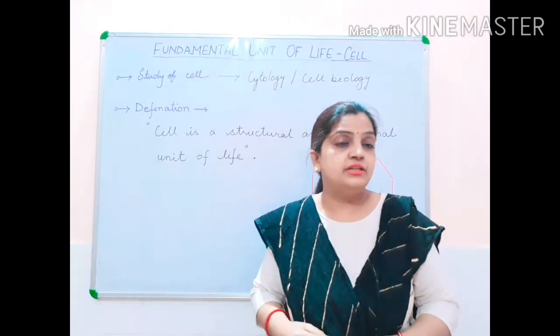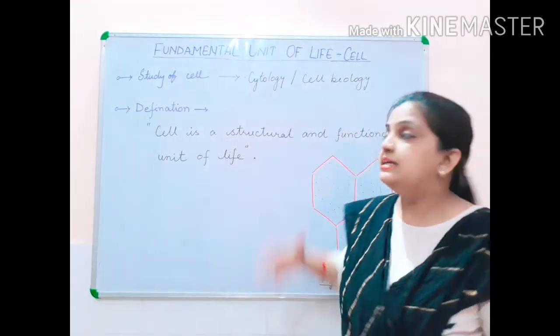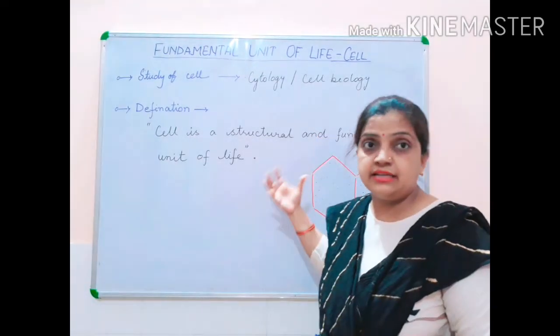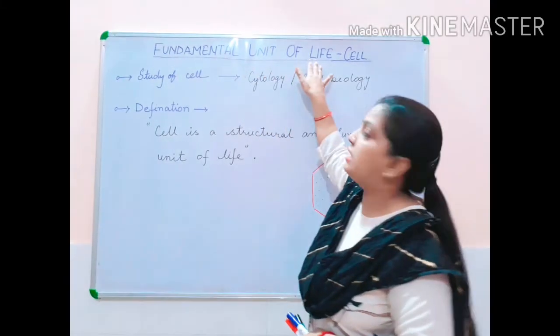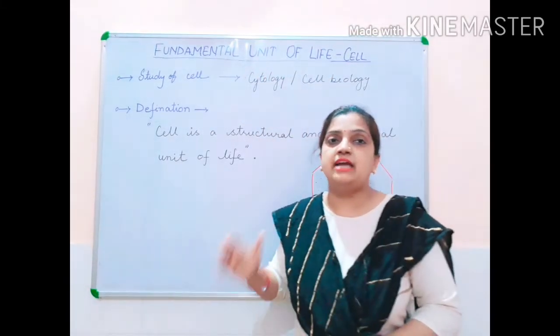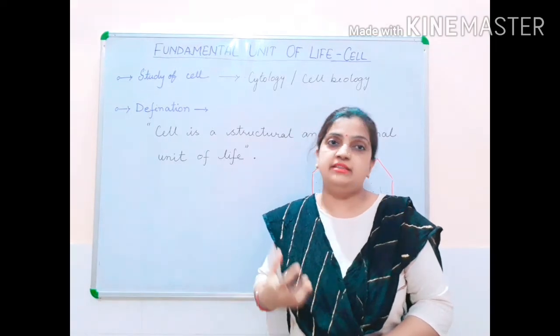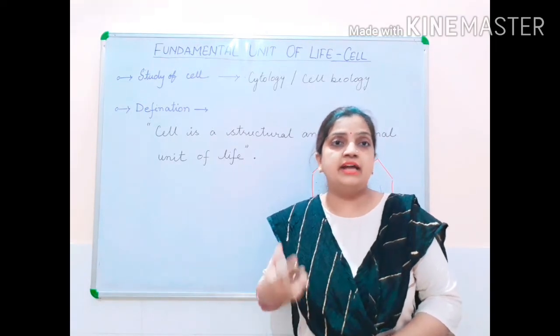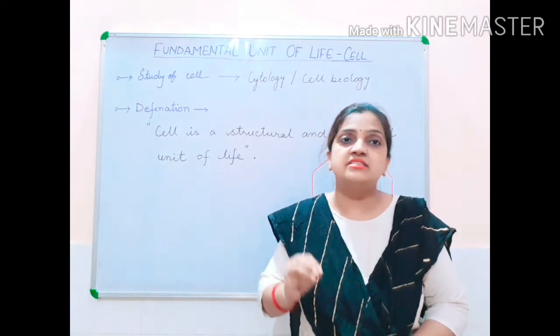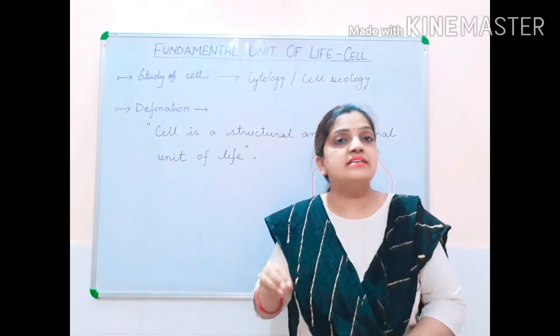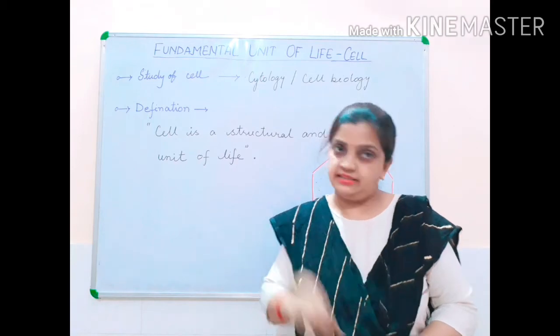That is why, children, the chapter has been termed fundamental unit of life. Every living organism has life in it, and that life can continue only because of the presence of the basic unit, and that basic unit is the cell.